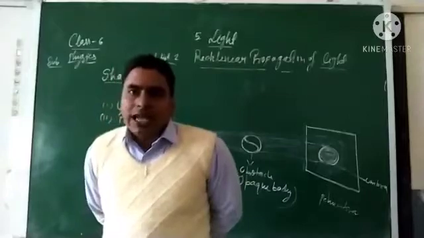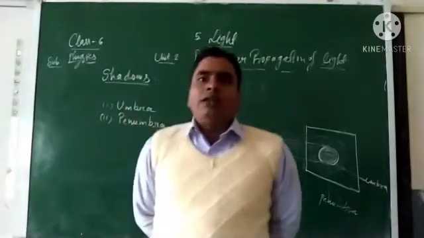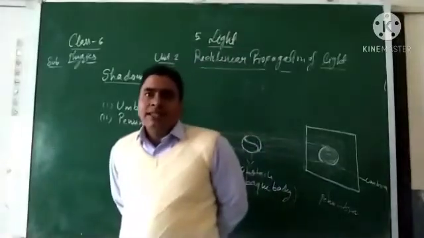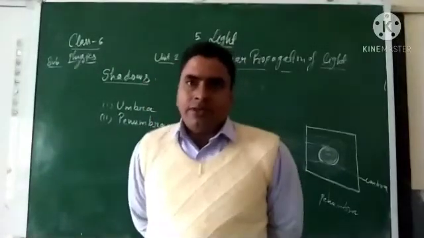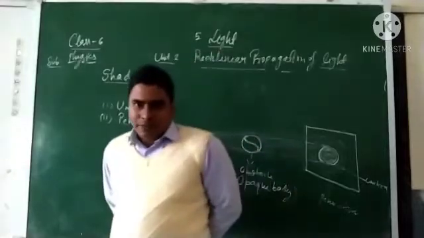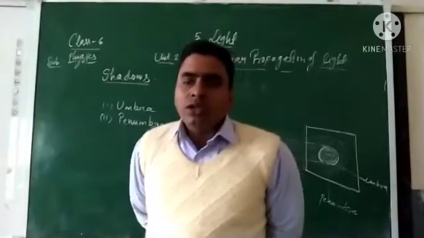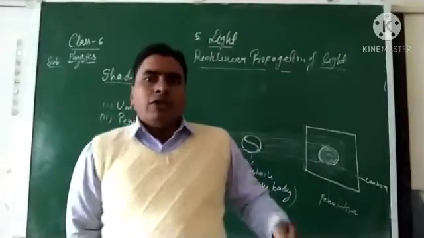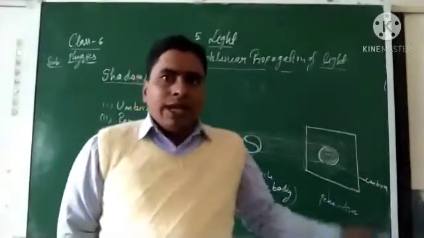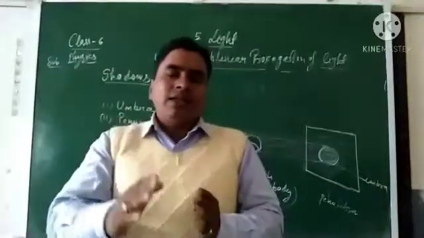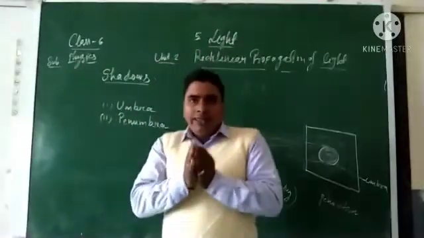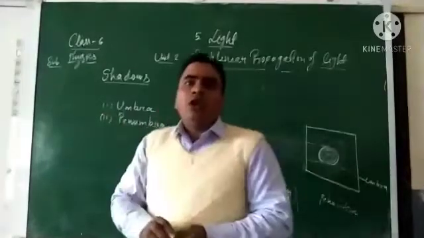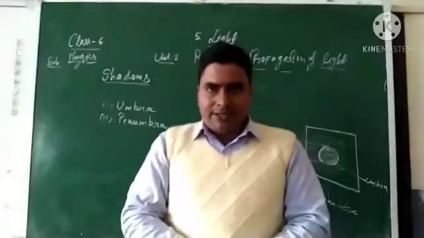is called a shadow. Suppose when we are moving on the road in bright sunlight, you will observe that you can see your shadow behind your body. It is similar to your body, which means the shadow formed is mostly similar to the opaque body or object.